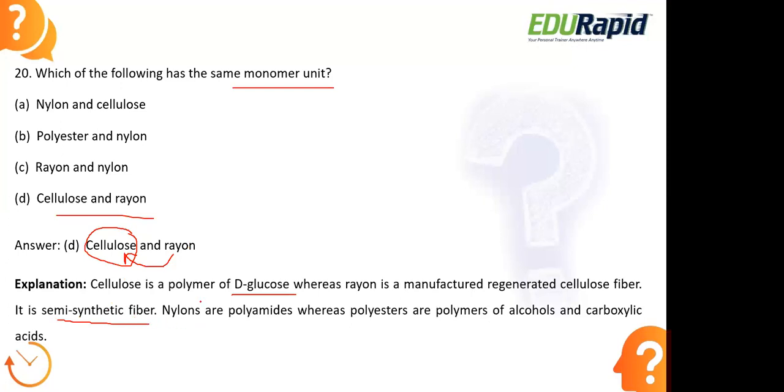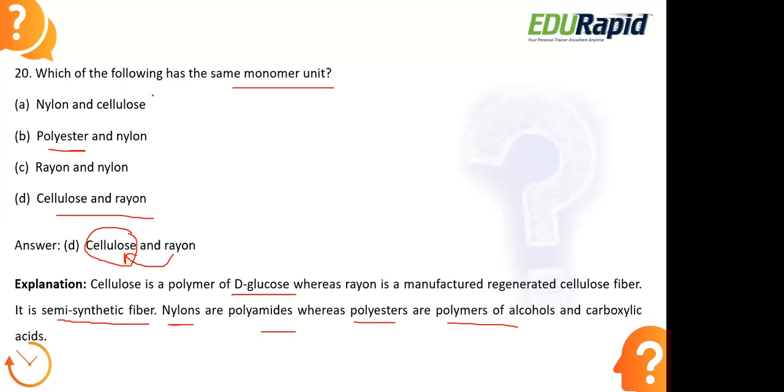Now, looking at the monomer units: nylons are polyamides, so an amide group will be there, whereas polyesters are polymers of alcohols as well as carboxylic acids. So an alcohol group will be there, along with, at one end, an attachment of carboxylic acid. Finally, we get polyester.